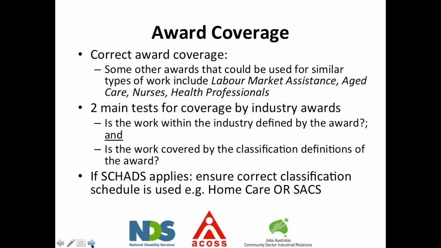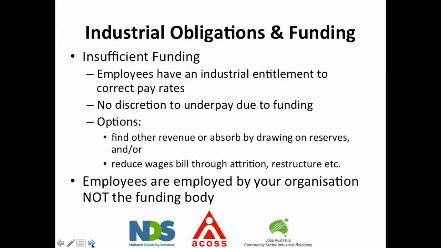Now, what do these industrial obligations mean to our funding? If you have insufficient funding, it's not going to be a defence to say that we were not funded, therefore we incorrectly paid someone. If you have SACS workers, they get the ERO. It's not going to be a defence to say you couldn't afford it. There's no discretion to underpay due to that funding. Your options really are to find other revenue or absorb by drawing on reserves, or reduce your wages bill through attrition or a restructure.